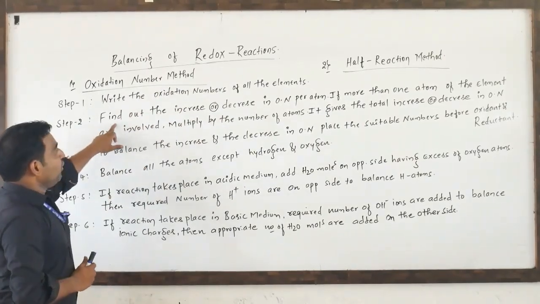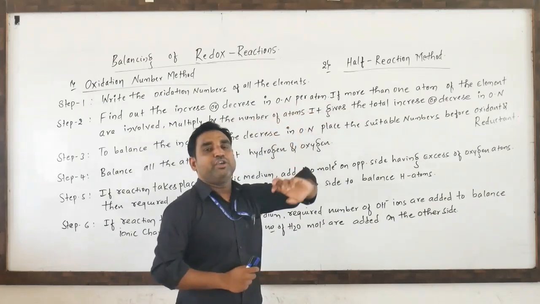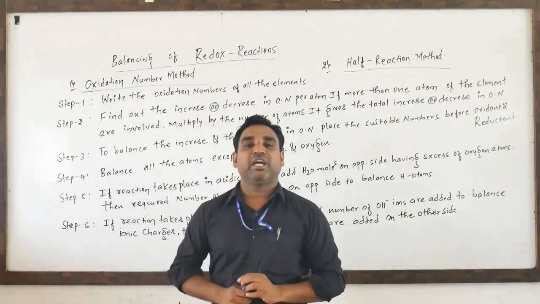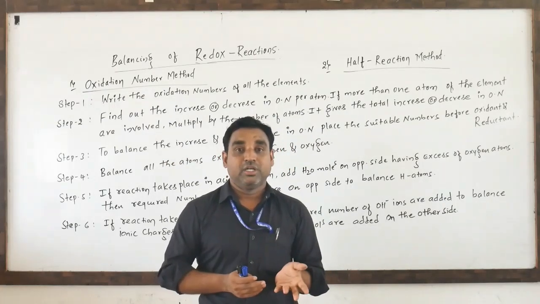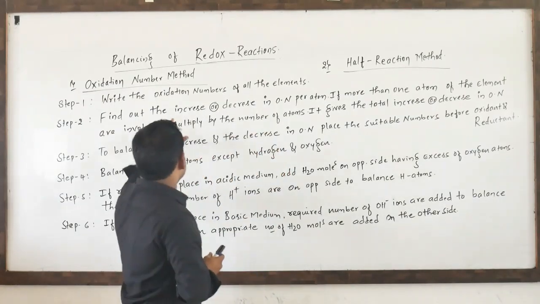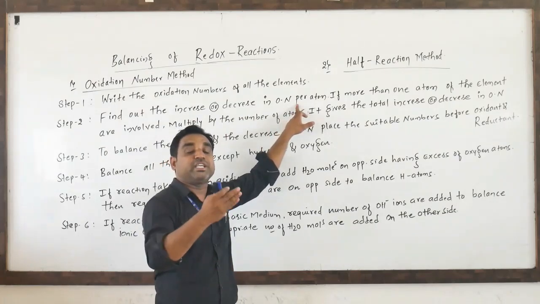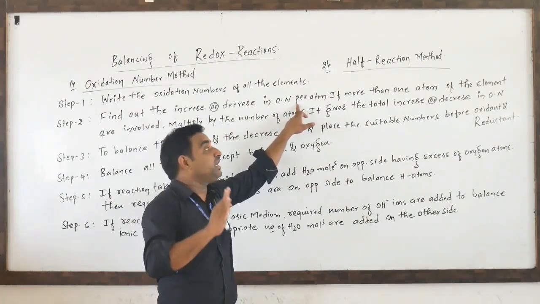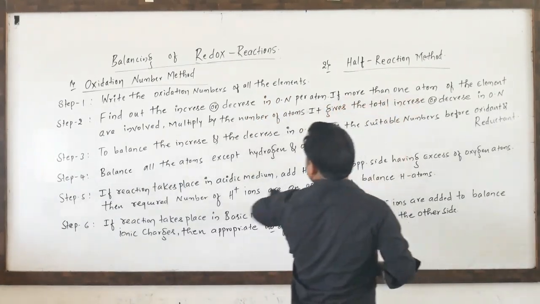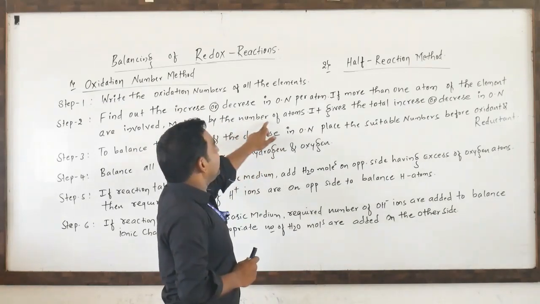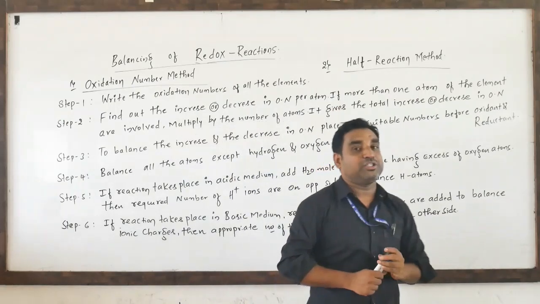Second one, find out the increase or decrease in oxidation number per atom. So if it is a redox reaction, we already know that one substance will be oxidized and another substance will be reduced. First we have to find out the increase or decrease in oxidation number per atom. One atom with oxidation number ಎಷ್ಟು ಹೆಚ್ಚಾಗಿದೆ, ಎಷ್ಟದಿಂದ ಎಷ್ಟು ಹೆಚ್ಚಾಗಿದೆ, ಯಾವುದು ಕಡಿಮೆ ಆಗಿದೆ ಅನ್ನೋದು ಫೈಂಡ್ ಔಟ್ ಮಾಡಬೇಕಾಗುತ್ತೆ. Then if more than one atom of the element is involved, multiply by the number of atoms, it gives the total number of increase or decrease in oxidation number.